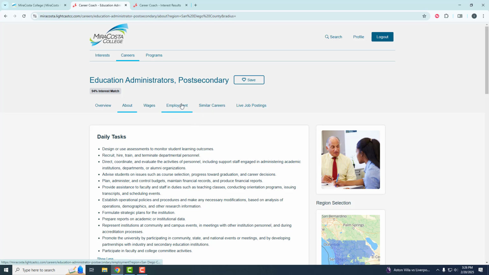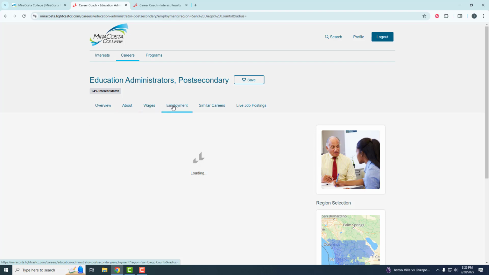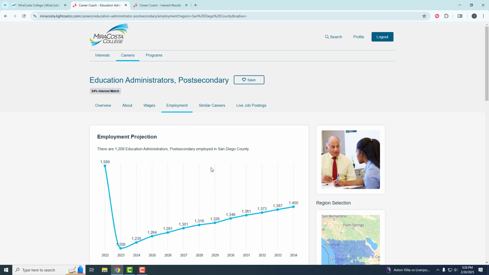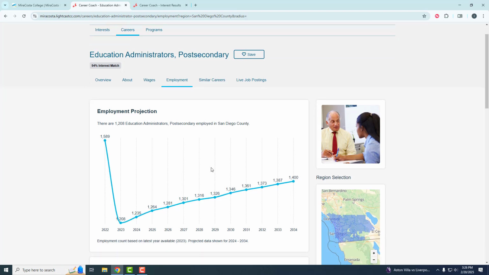The other thing that this does is that, in addition to the salary data, it's going to show you some projected demand regarding the employment. So for the next 10 years, is this occupation going to be in demand or not in demand?